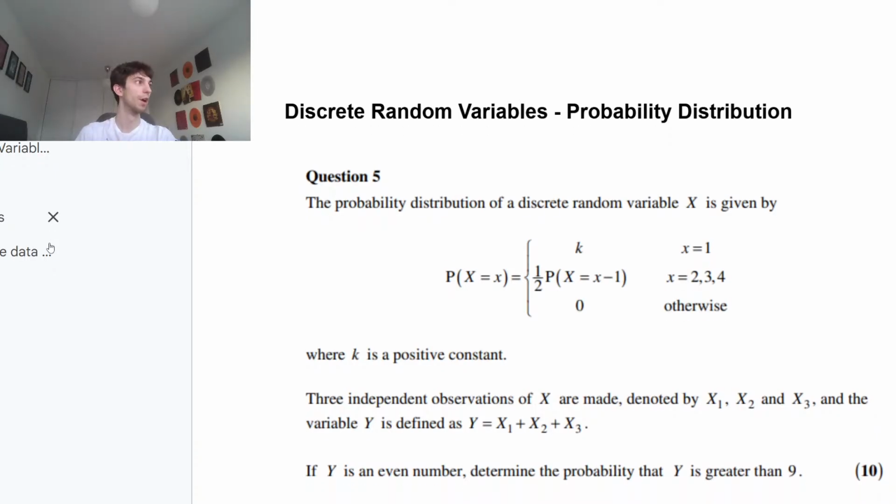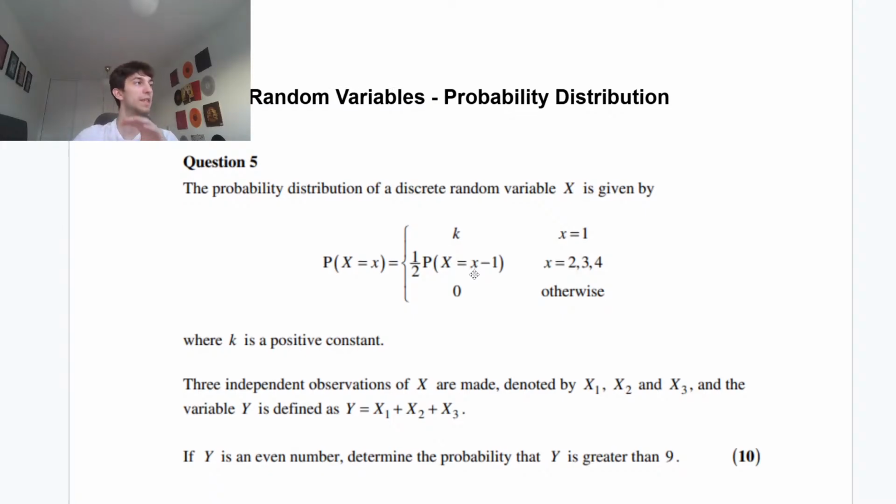All right, let's go, guys. The probability distribution of a discrete random variable X is given by the probability that X equals x is k for x equals 1. So this is like those geometric or sum to infinity questions that we saw before. Similar idea. So the probability that X equals 1 is k. Then the probability for x equals 2, 3, and 4 is half times the probability that X equals x minus 1. So the probability of the next number will be half times the probability of the previous, for 2, 3, and 4.